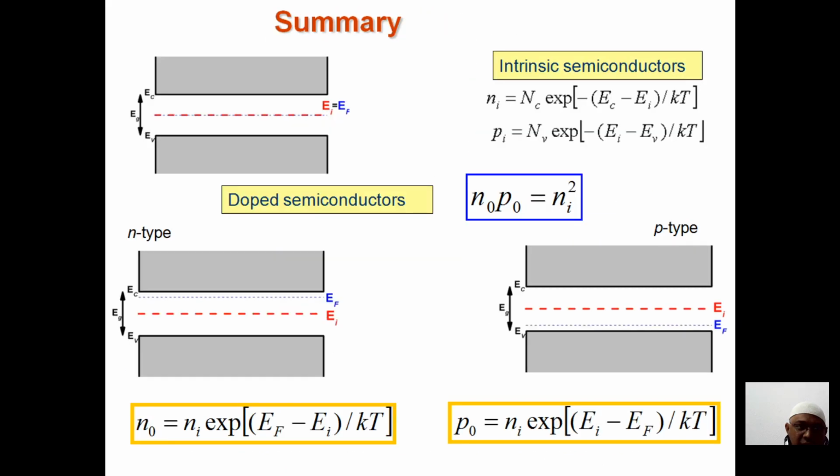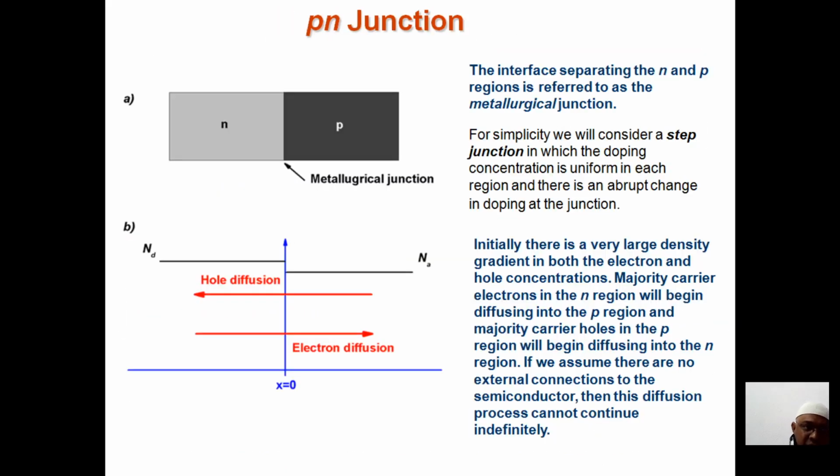So now, what is actually a PN junction? We just discussed pure semiconductors. In this class, we discuss the meaning of p-type and n-type semiconductors. Just now we concluded about intrinsic semiconductors, and now we are interested in studying p-type and n-type semiconductors. What will happen if I join a p-type semiconductor and an n-type semiconductor? I can get a junction.